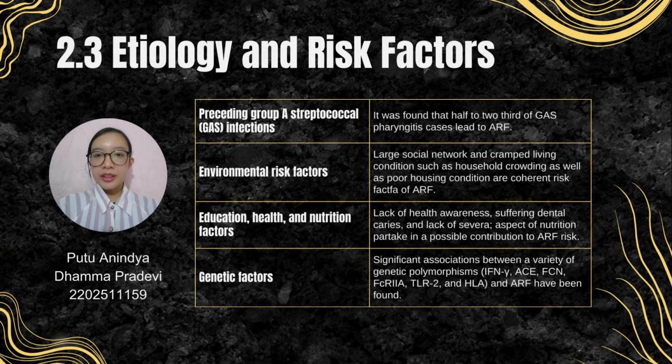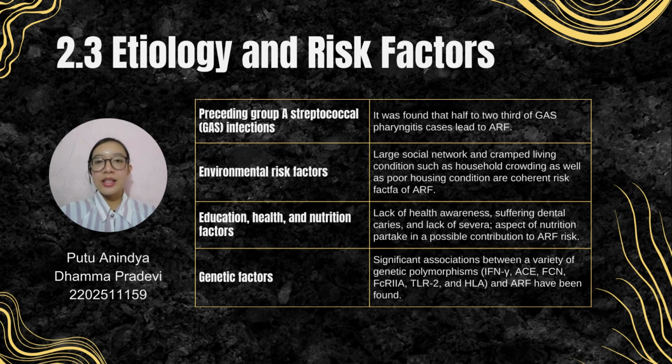There are some risk factors of acute rheumatic fever. The first one is preceding group A streptococcal infections. It was found that half to two-thirds of group A streptococcal pharyngitis cases lead to acute rheumatic fever, with a 21-day latent period after group A streptococcal pharyngitis before the onset of acute rheumatic fever symptoms. Group A streptococcal skin infections or impetigo can also initiate the autoimmune process as explained in the previous slide.